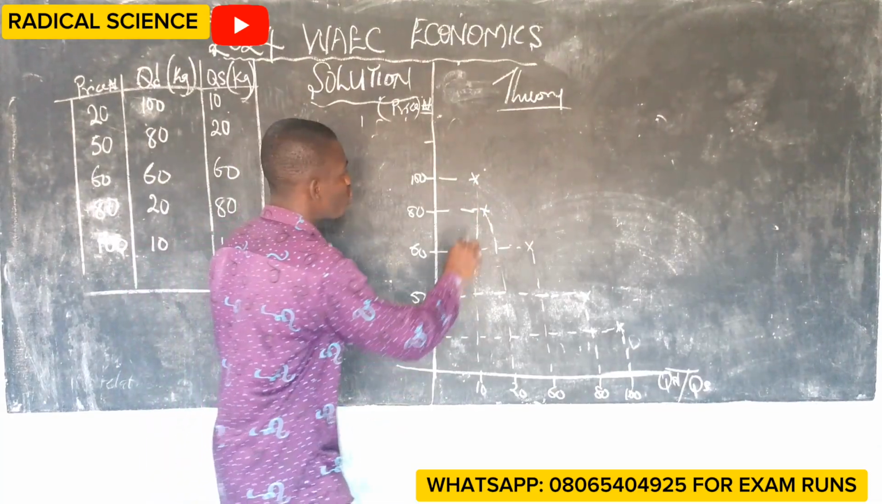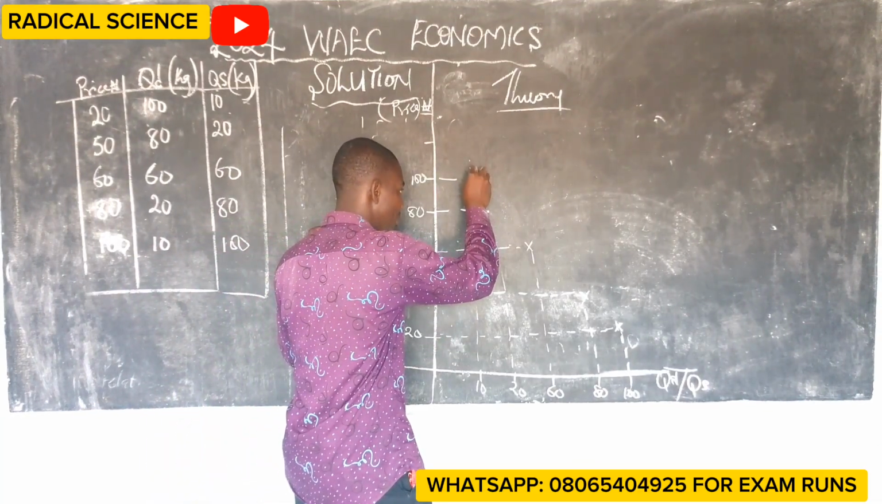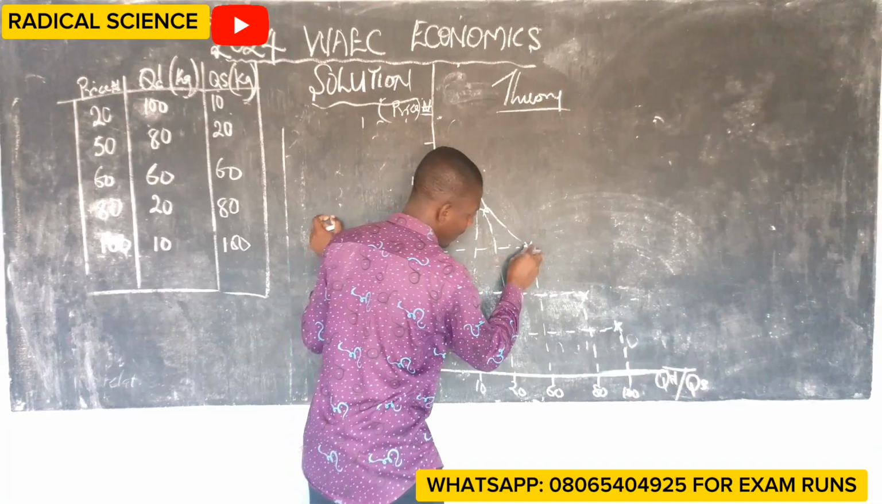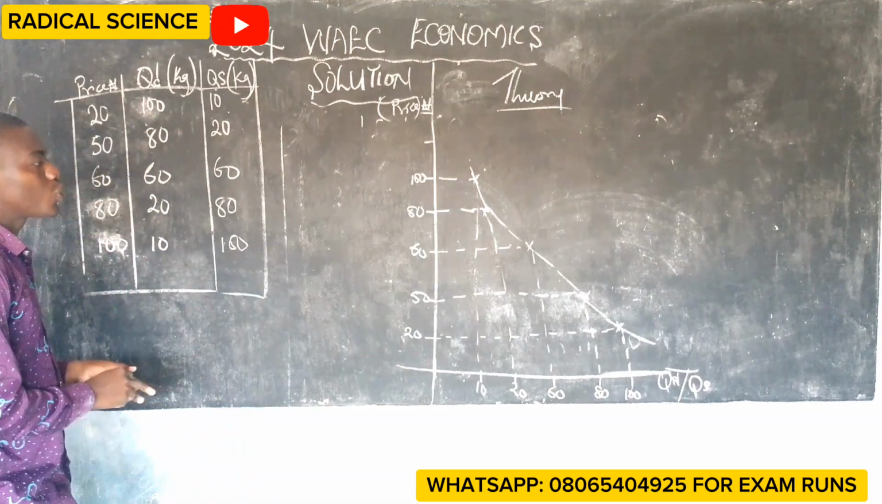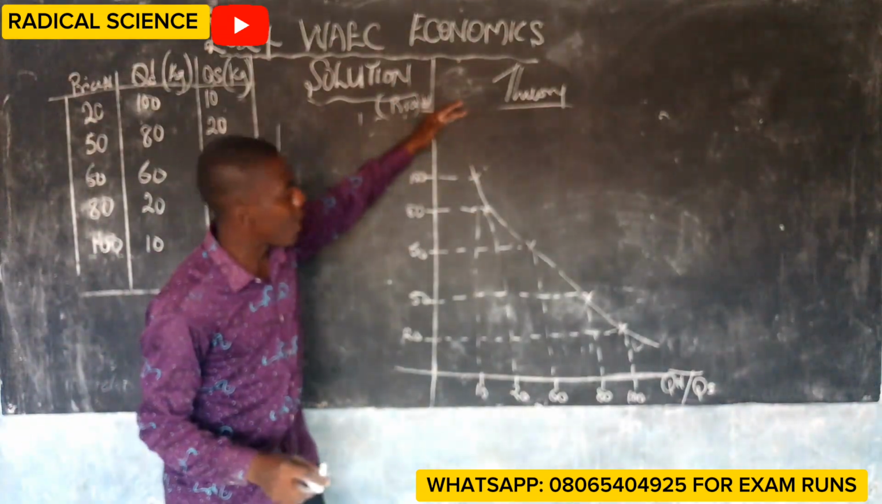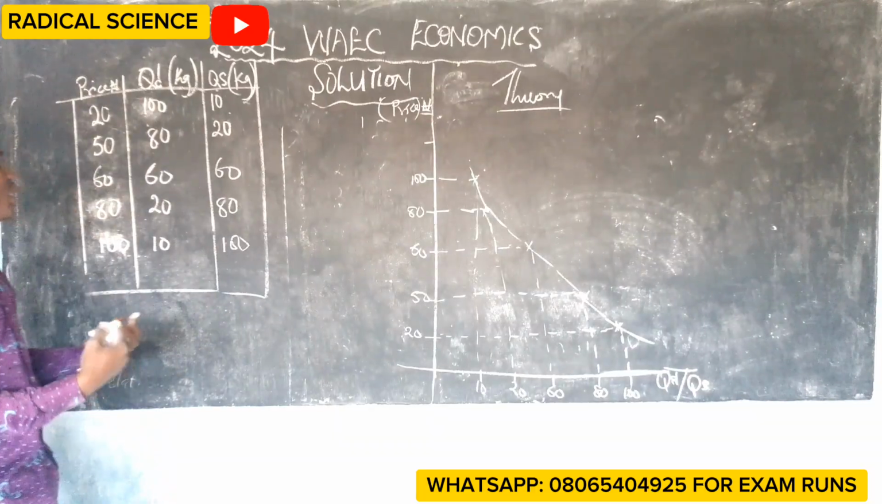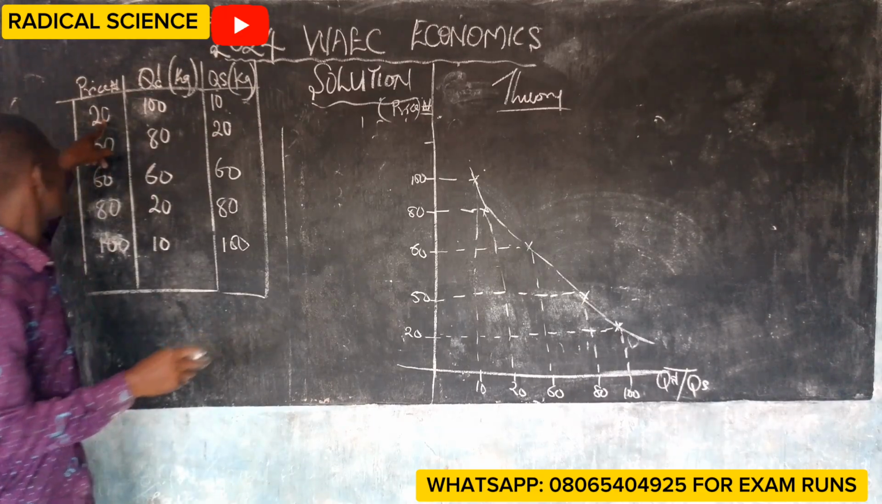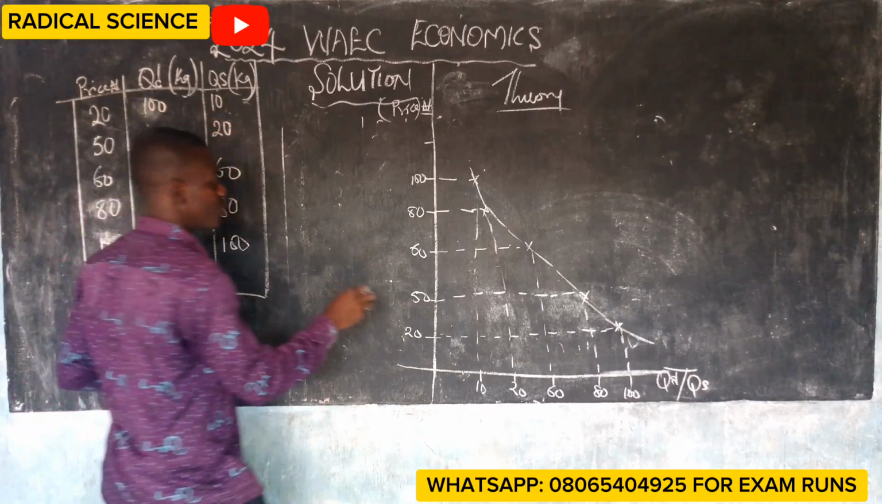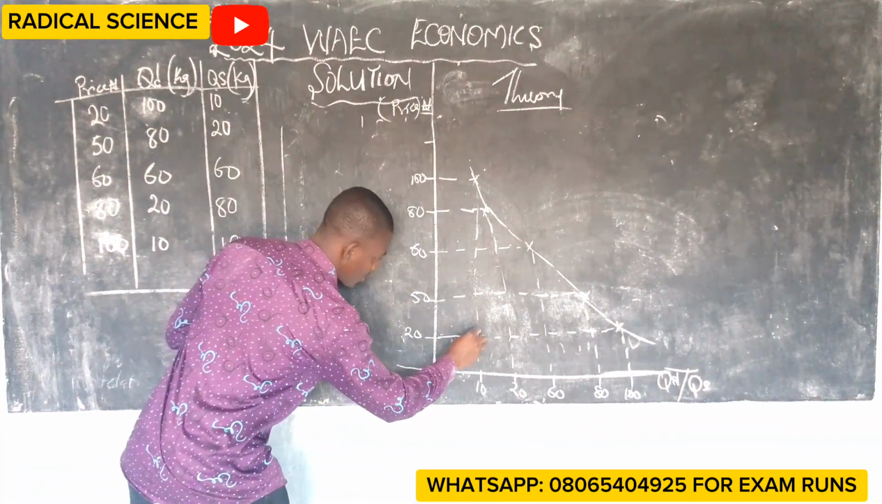I'm going to please use a straight ruler and join them. This is what is called the demand curve. I want to plot the graph or the curve of supply, and then we answer the question that follows. If you check, the first one is 20 naira. At 20 naira, 10 was supplied. Look at 20 naira, 10 was supplied.